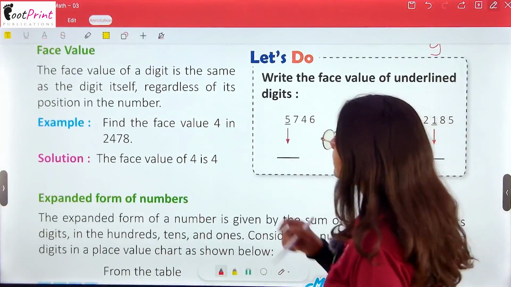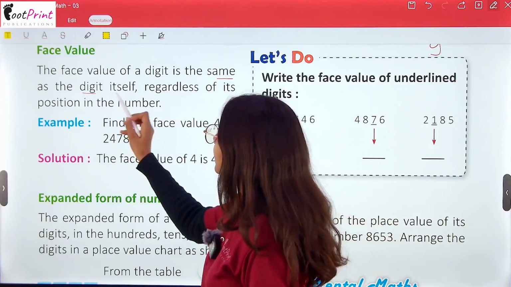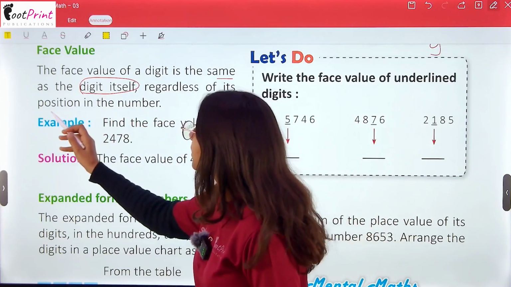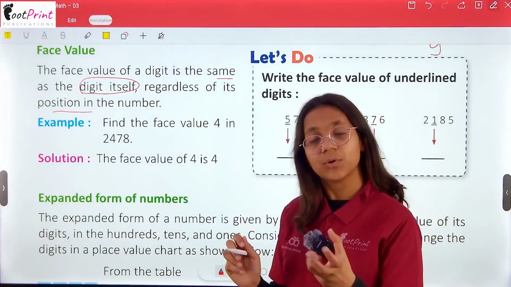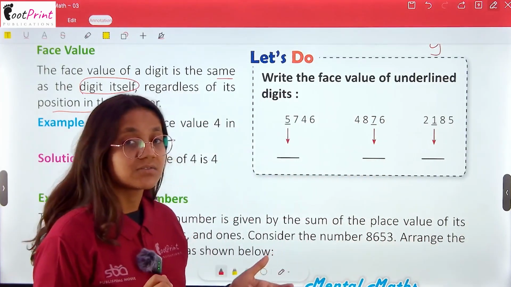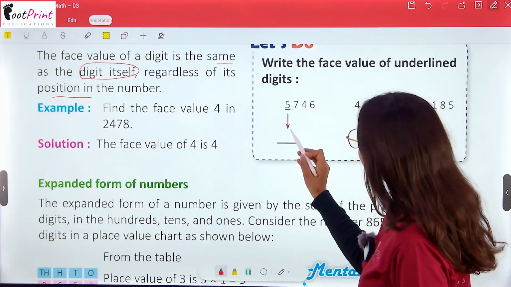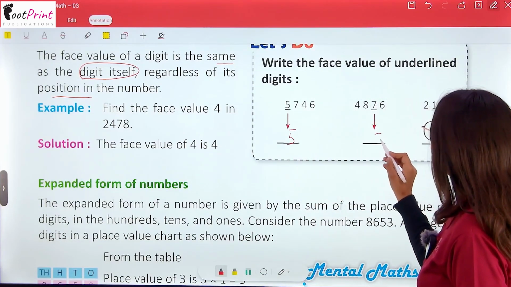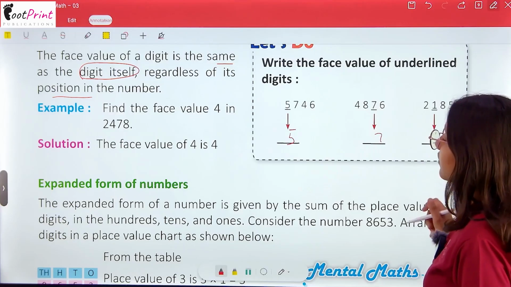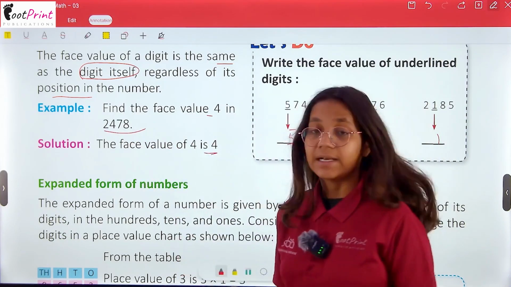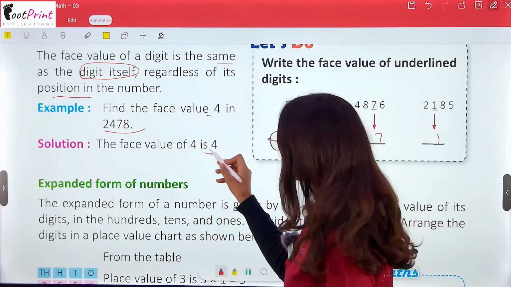Now the face value of a digit is the same as the digit itself, regardless of its position in the number. But when we talk about the position, then the place value will change. Like see, here it's 5, it's 7, it's 1. Find the face value of 4 in 478, that is 4. It is the same as it is written.